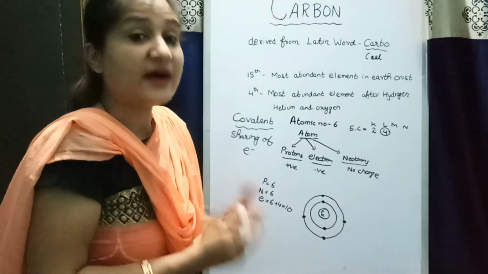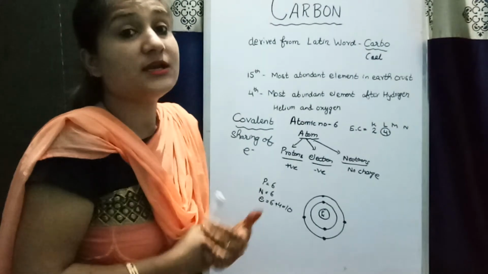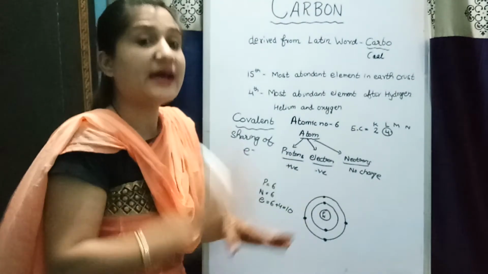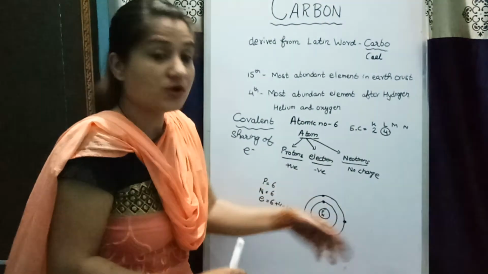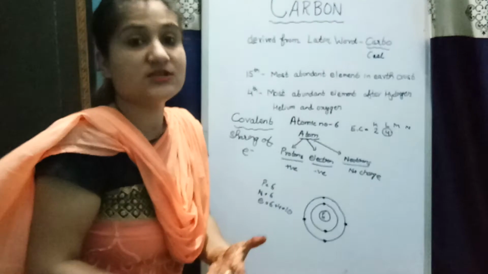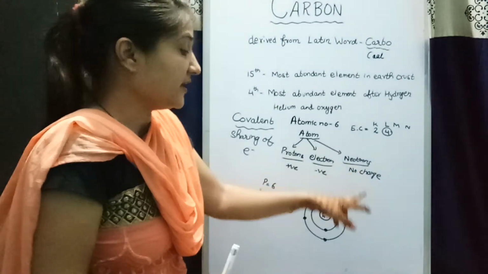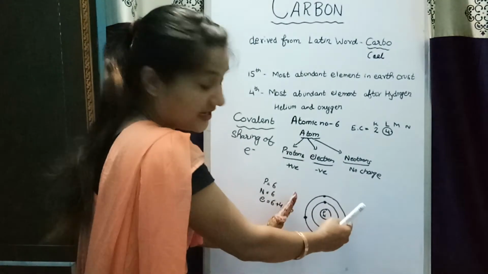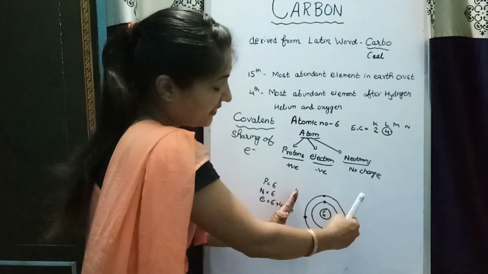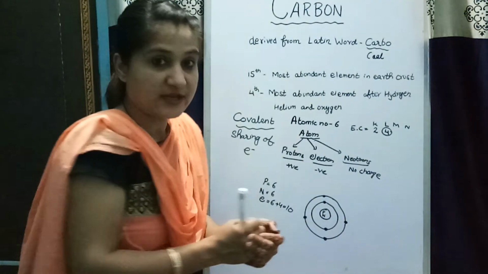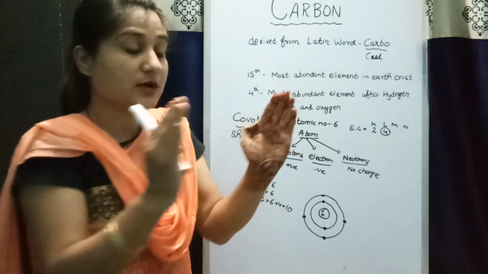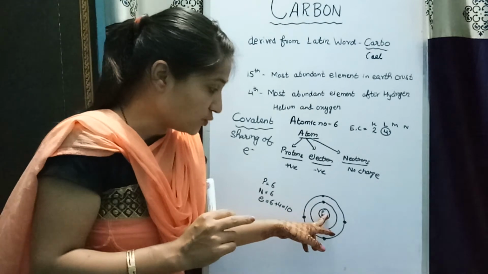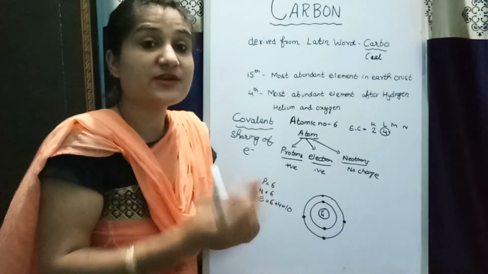No. Why? Because it is very difficult to donate electrons, because whenever any atom donates 1 electron, it requires a lot of energy. When it loses 1 electron, the outermost shell becomes closer to the nucleus, and when the shell becomes close to the nucleus, the force of attraction between the nucleus and the shell increases.